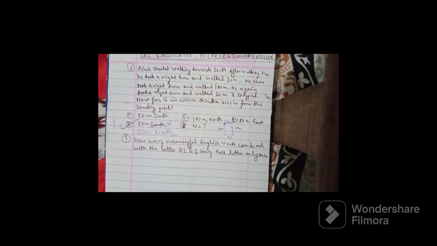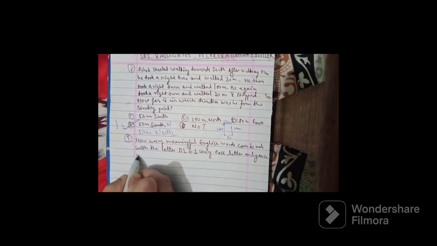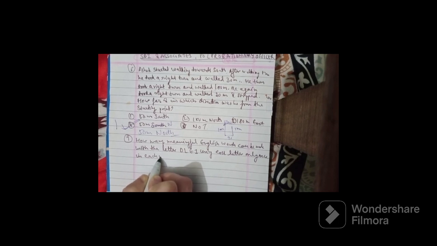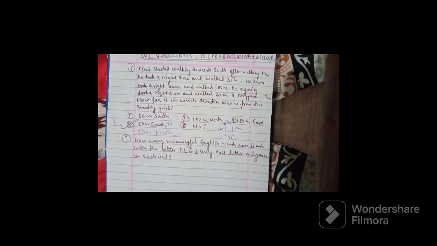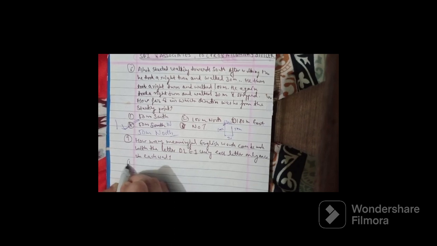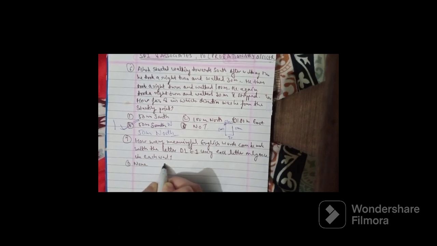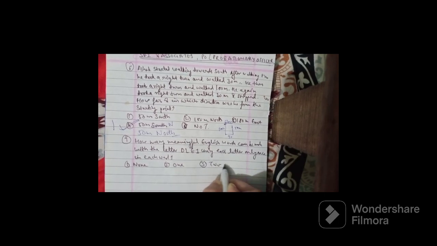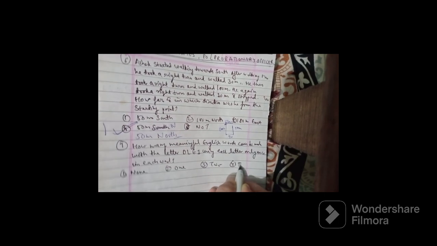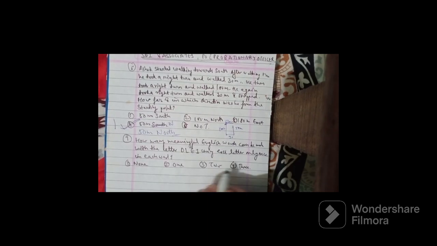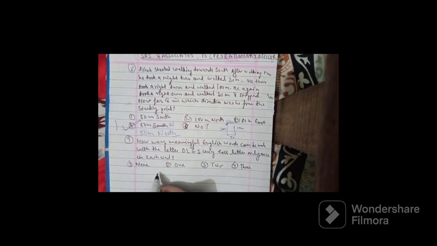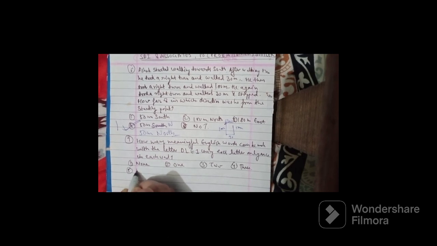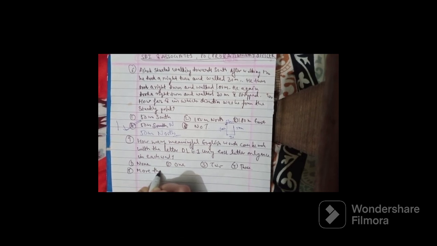Here for the same only once you have to do once in each word here. The options we have: none, second option is 1, third is your 2, fourth is your 3, and the fifth is more than 3.